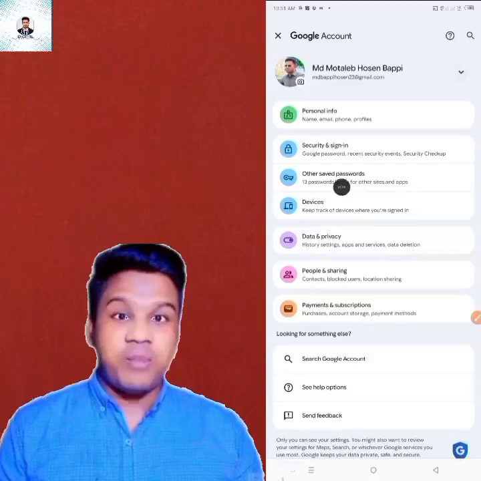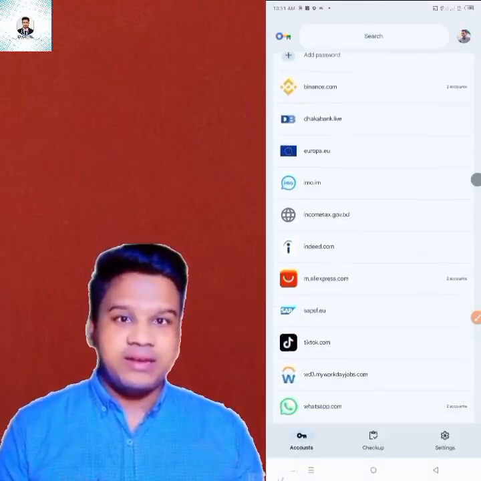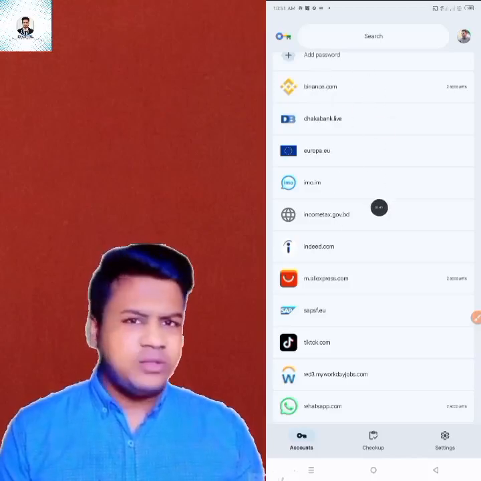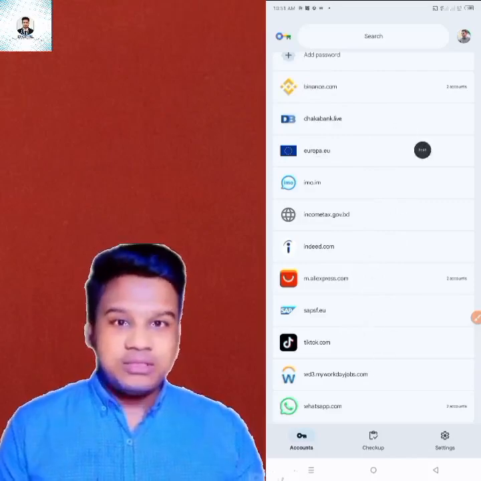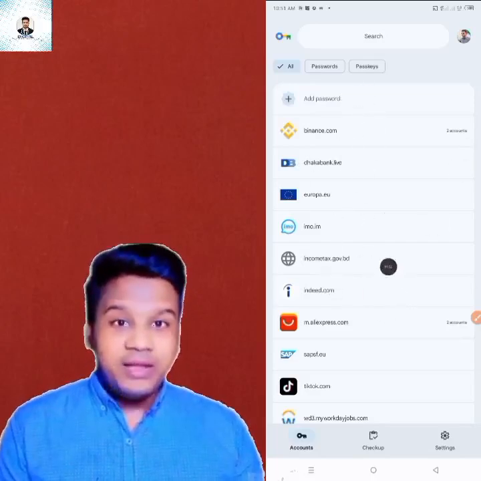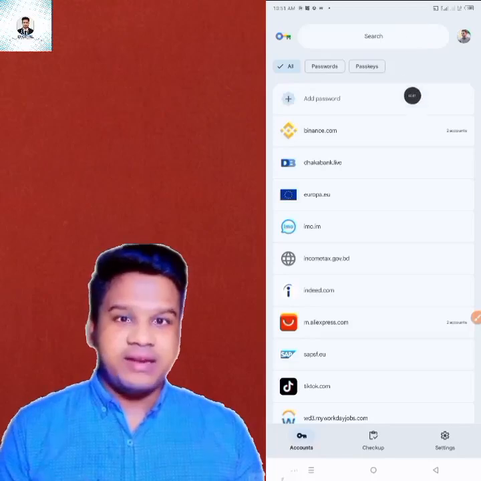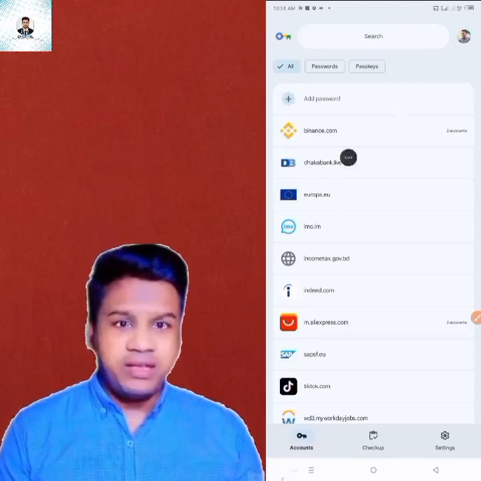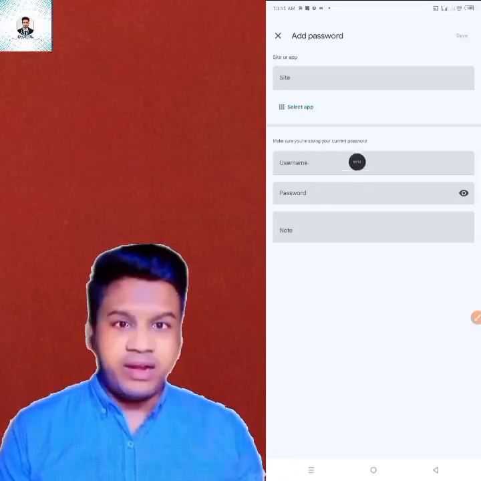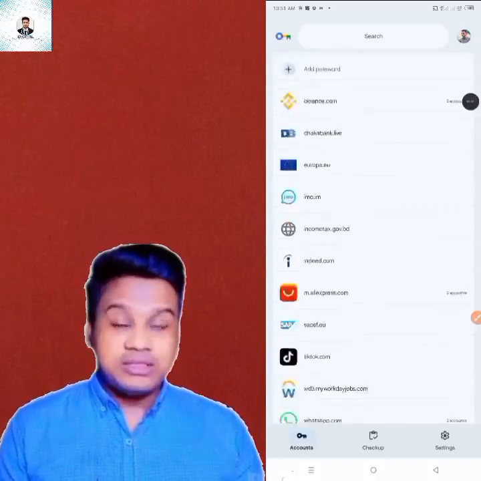So you can see that after clicking here, I have several websites in it. I have saved the passwords of this account here, which is why I am showing them here. So what you need to remember to save the password here is that when you create an account or log into your account with Gmail and password, you will see that option to save your password in the form of a pop-up in the browser. If you save it, then the Gmail and password of that account will be saved here.